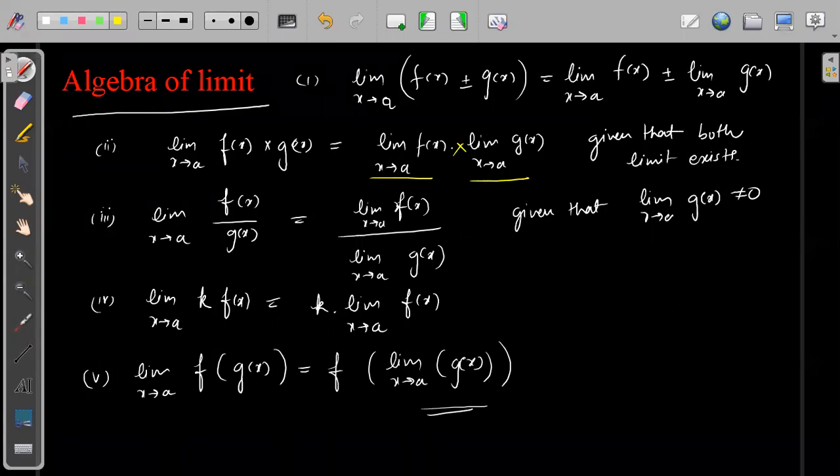If we have division, then we can separate the limits divided, given that g of x should not be equal to 0. Constant will come outside, and if you have a composite function, the limit will go inside. Simple stuff. You have done this, so we do not have to worry about this at all. You guys can easily manipulate this.